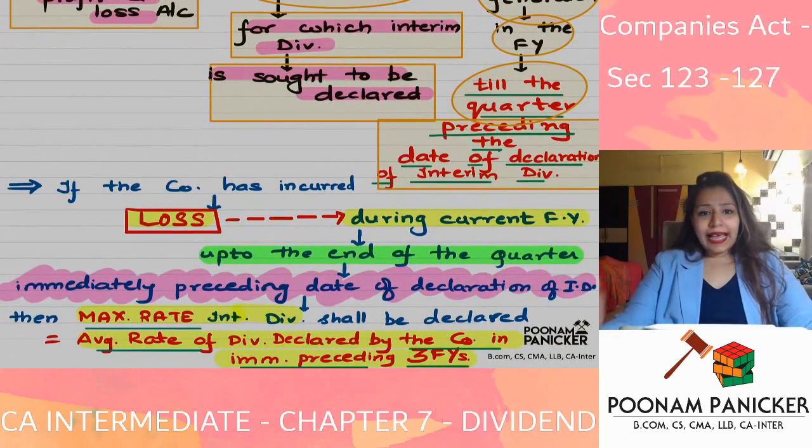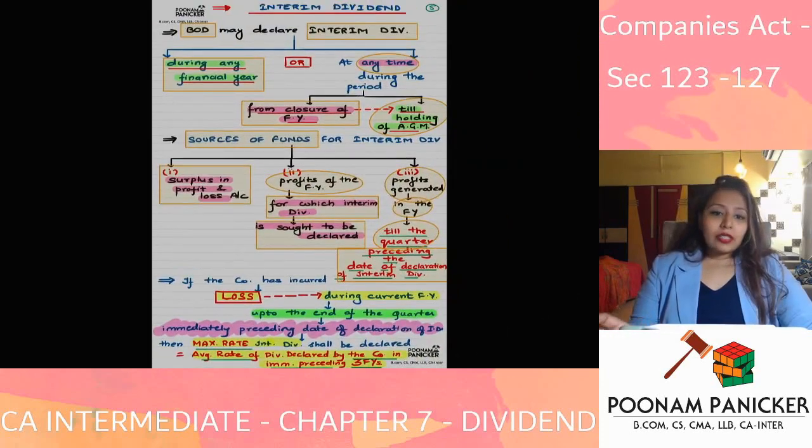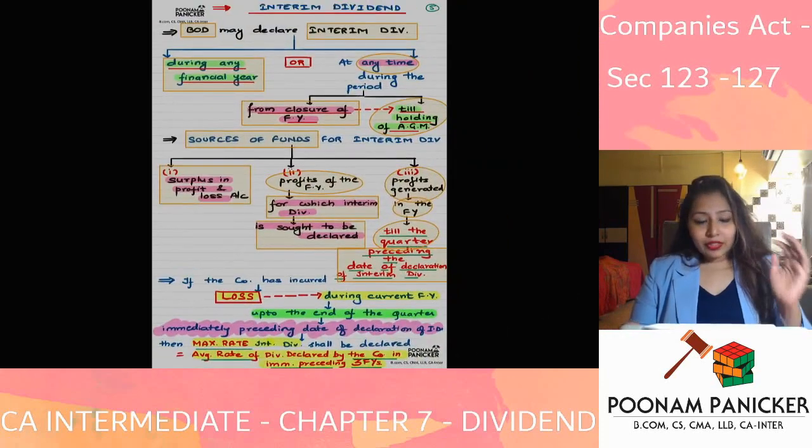If the company has incurred a loss during the current financial year up to the end of the quarter immediately preceding the date of declaration of interim dividend, then the maximum rate of interim dividend which shall be declared is the average rate of dividend declared by the company in the immediately preceding 3 financial years. That is the point with respect to interim dividend.